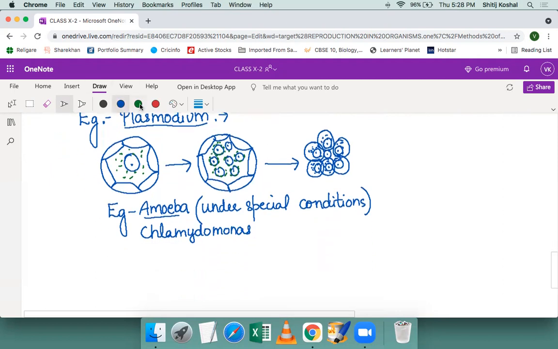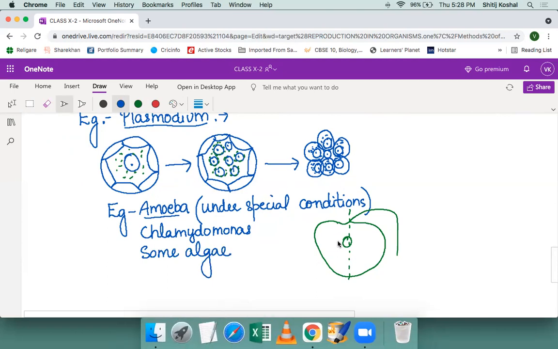Chlamydomonas is again an organism which looks like this, and it also has a flagellum on its body. Okay, so here again the complication in the body can be seen. So obviously the multiple fission will occur at a definite stage. Other than that, certain species of alga also undergo multiple fission. Okay, so these are a few examples.